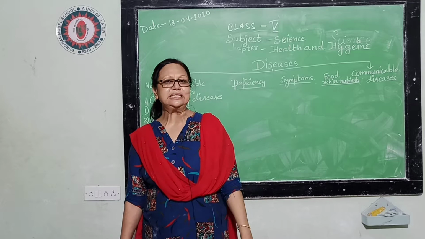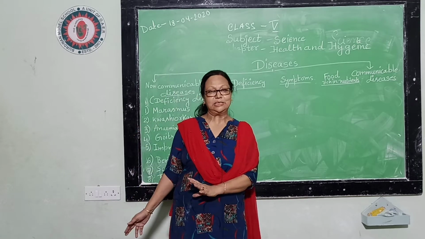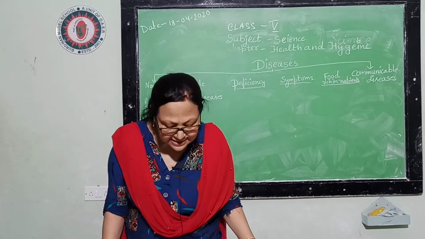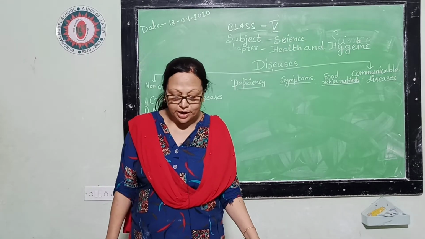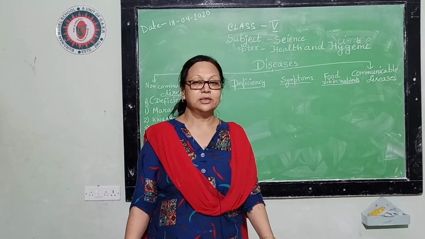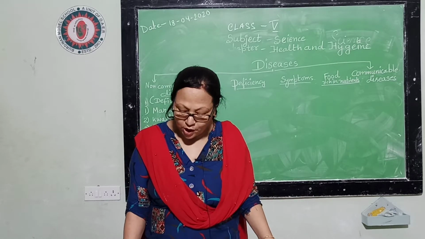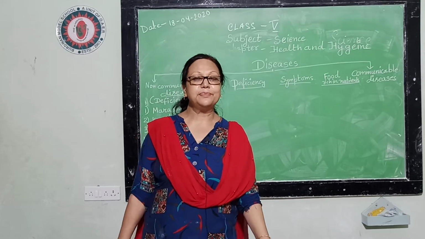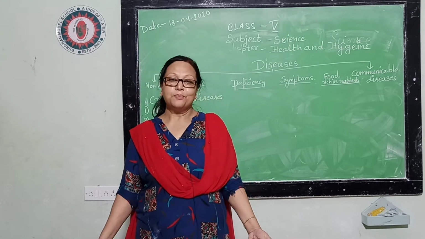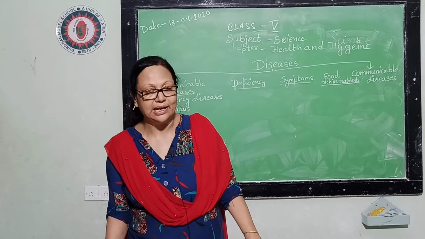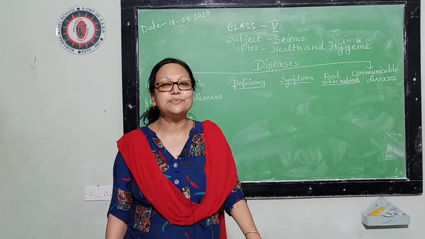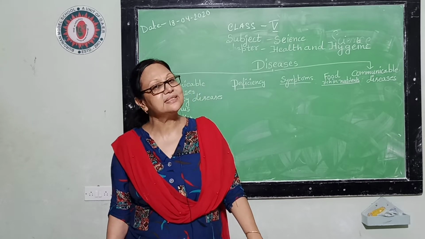We can categorize diseases into two parts, but before that we should know what disease is. Disease is a condition in which our body or a part of the body does not function properly. That means one part of our body or the whole body is not functioning well. This condition of our body is called a diseased body.